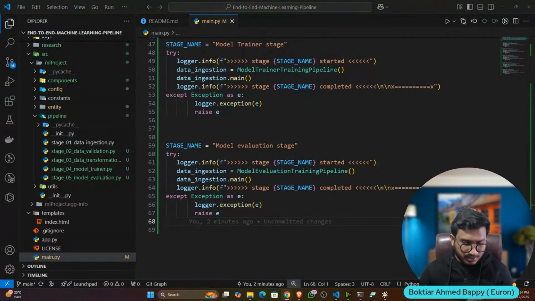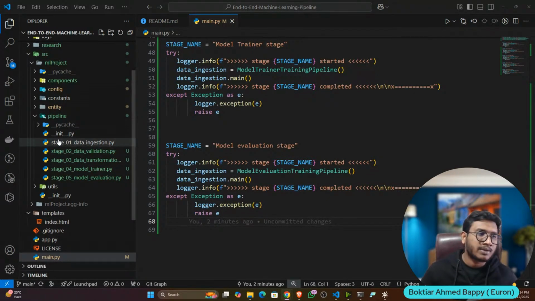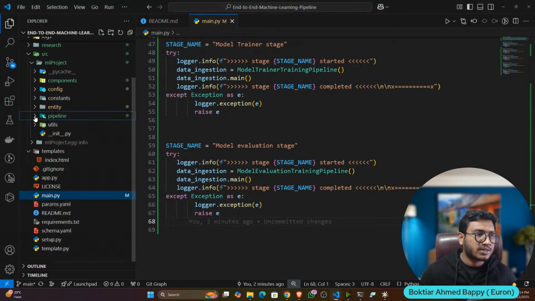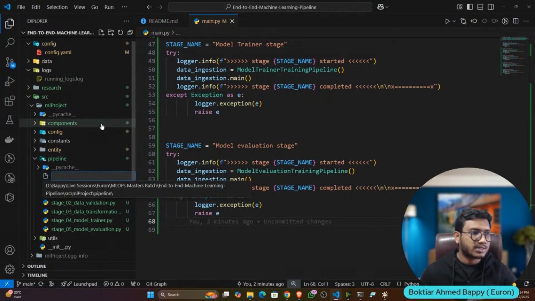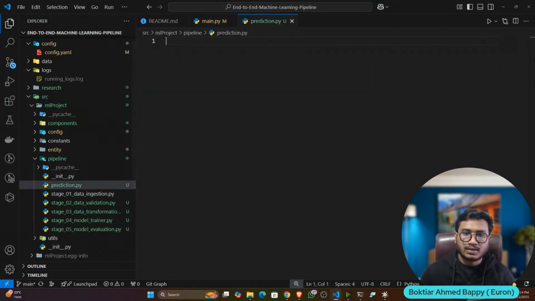Now why is the prediction pipeline required? Now see, I can train the model. My model training is working. Now let's see if the user wants to send some data. Let's say they have one data they want to test whether this wine is good quality or bad quality. So they need to also submit. So for this, I need the prediction pipeline also. So let's create a prediction pipeline, prediction.py.